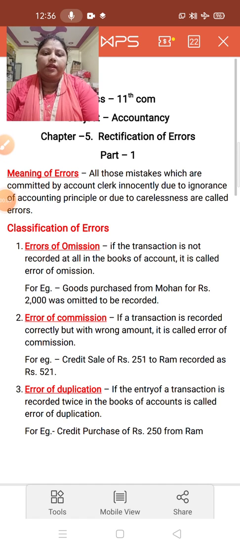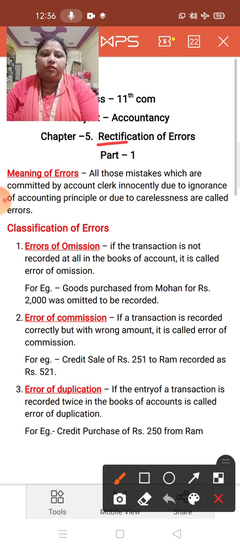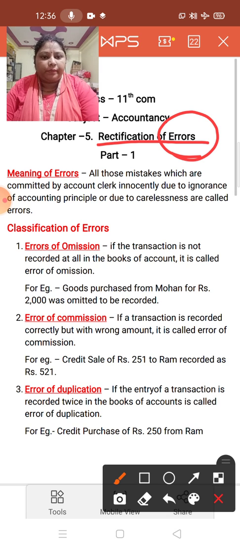Children, today we are going to start our new chapter, that is rectification of errors. This is part 1 of this chapter. In this, first of all, what do you mean by error? Error means mistake. All those mistakes which are committed by the account clerk innocently, due to ignorance of accounting principle or due to carelessness, are called errors.